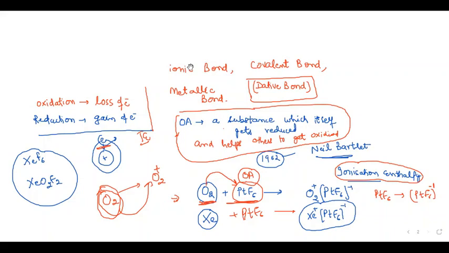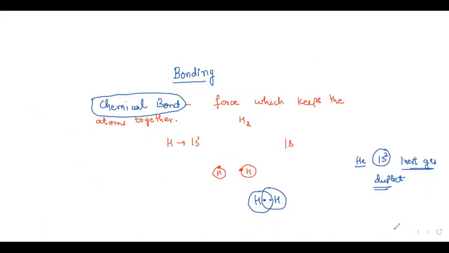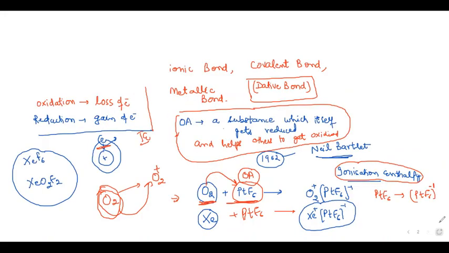So let us discuss ionic bonding. Can you tell me any idea about ionic bonding?